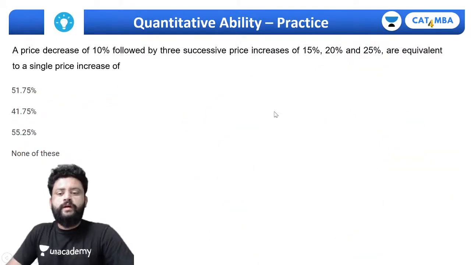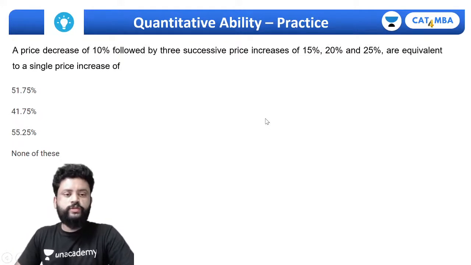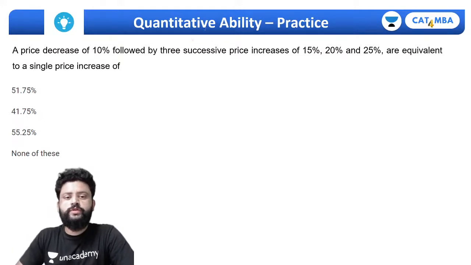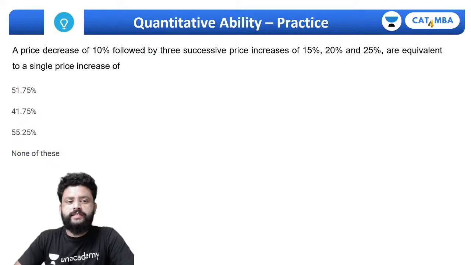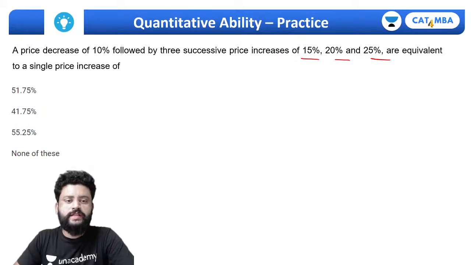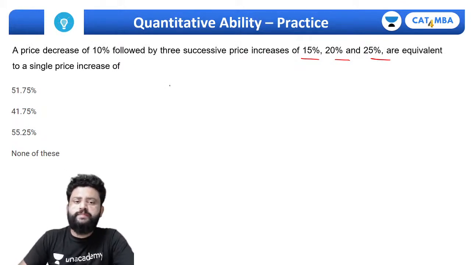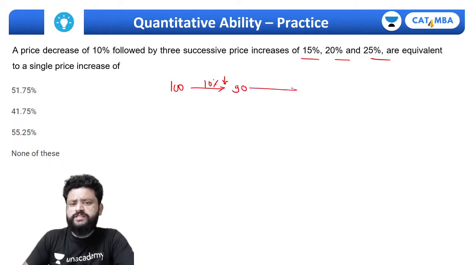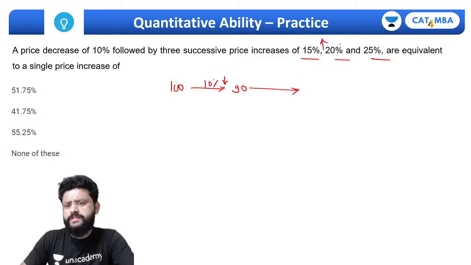Let's move to the next one. This is the question on successive discount, successive increase or decrease. The price decrease of 10% followed by the successive increase of 15%, 20%, 25% are equivalent to a single increase. तो हमें क्या करना है, सिंपली 100 को 10% डिक्रीज कर दो, इज 90. Now doesn't matter if you change the sequence or something. हमें एक बार 15% बढ़ाना है, फिर 20% बढ़ाना है, फिर 25% बढ़ाना है.